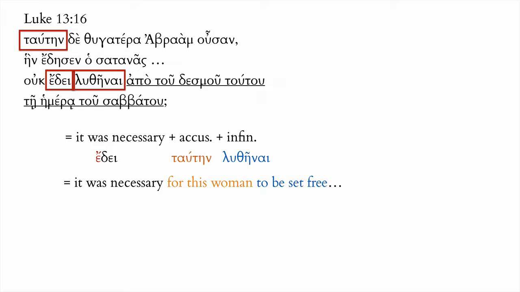The rest of that sentence, which I've underlined here, is relatively easy, right? Be set free from what? From apo plus the genitive, tou desmou toutou, this bond. Our demonstratives always take the article with the noun, so the bond, this one, on the day of the Sabbath. It was necessary for this woman to be set free from this bond on the day of the Sabbath. All right, we've covered most of the main part of the sentence now.